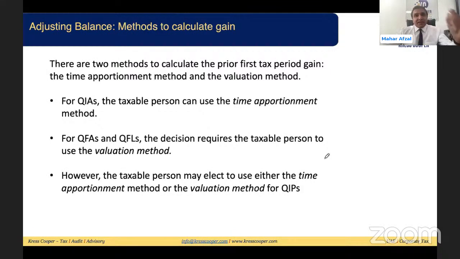And there are two methods, given in the respective ministerial decision, by which the taxable person can calculate the gain related to the period before the introduction of the corporate tax law. What are these two methods? One is the valuation method. Second is the time apportionment method. For the valuation method, we have already discussed in our previous two articles that we need to calculate the value by the end of the respective financial year. Whenever these balances are being carried forward, we need to apply the fair value model.